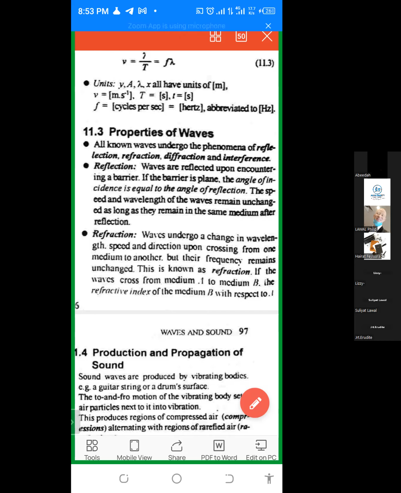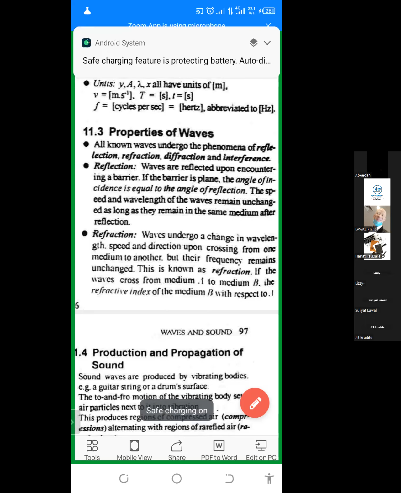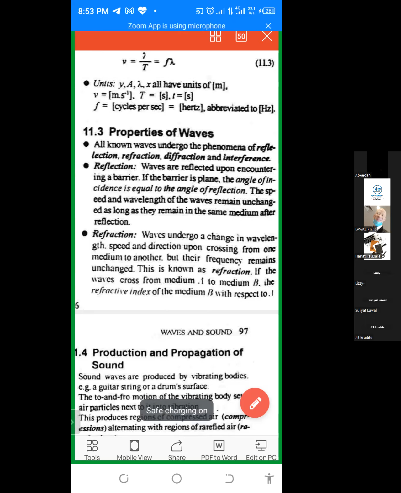They will time it, as at the time they receive the reflection. They know the speed of sound in water, so they will be able to calculate and get the exact distance of the seabed from the surface of the sea, as the case may be. So there's a lot of it that you need to know.